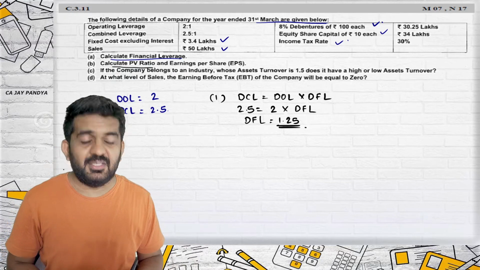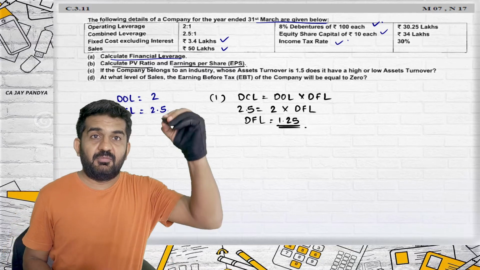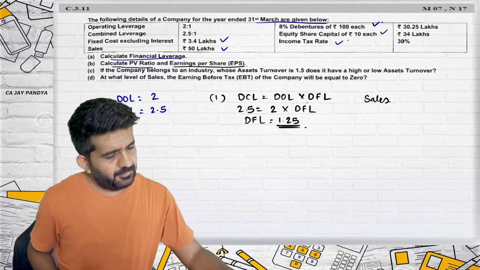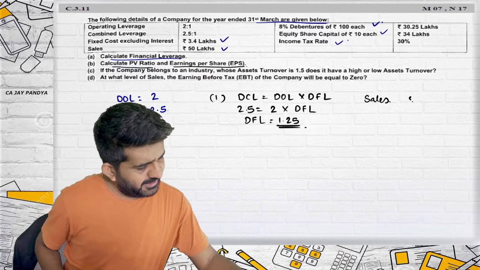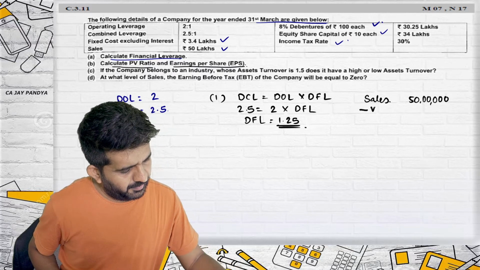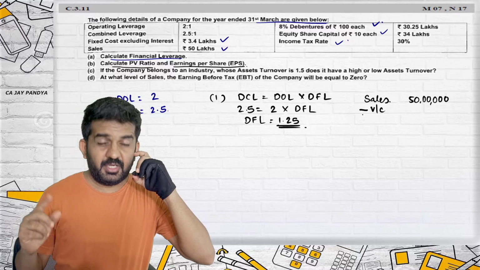Fixed cost including interest. Let us see what the second question says. Calculate PV ratio, earning per share. We will have to draw that chart. Sales is 50 lakhs, minus variable cost. Variable cost is not given.